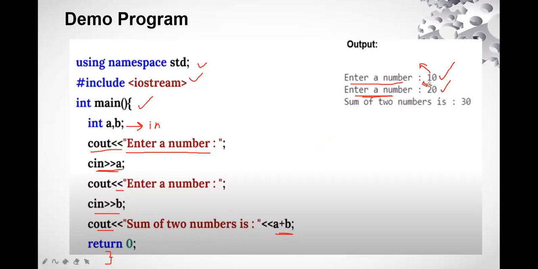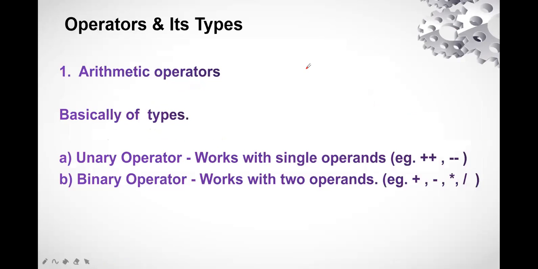Again this is taken as input, because this is written cin greater than b, and then the output is given as sum of two numbers is 30. So this is how we run this particular demo program, right? I hope you all have understood this. Now moving further, we have operators.